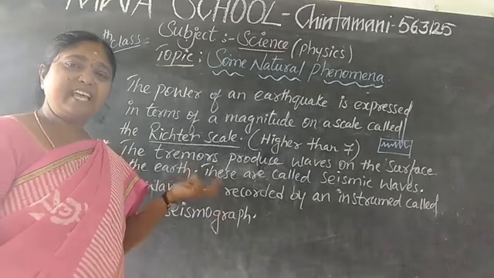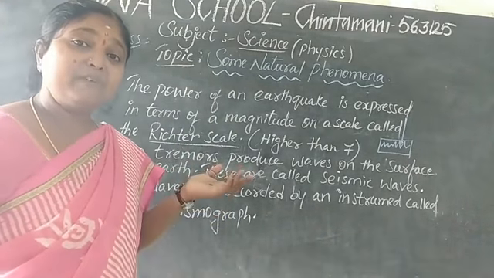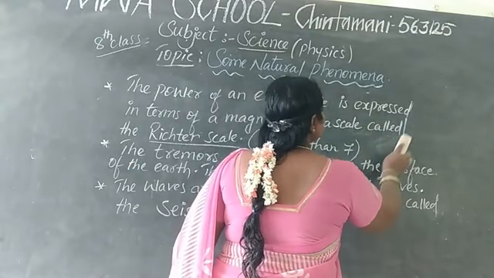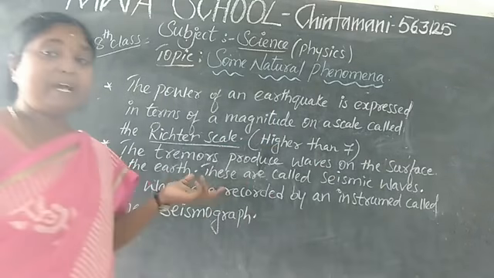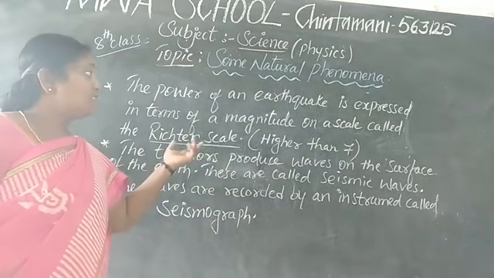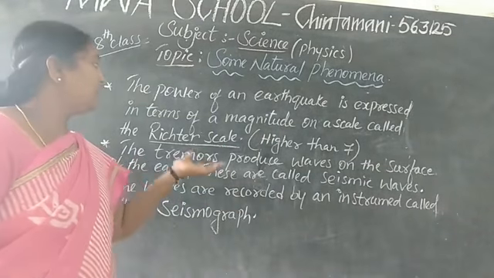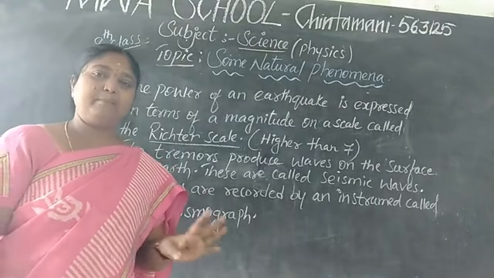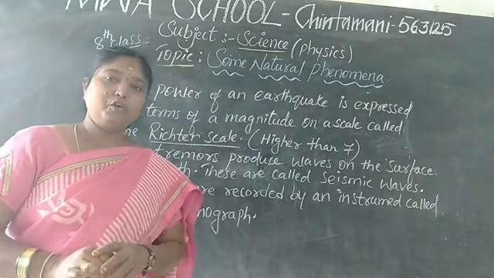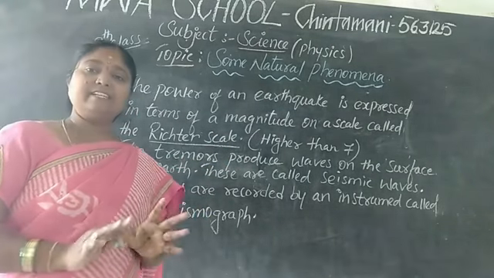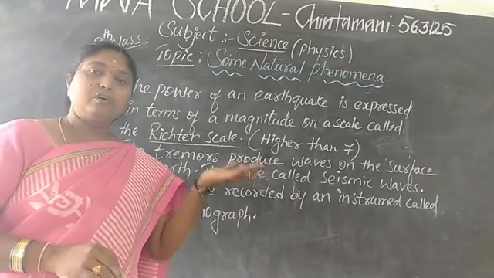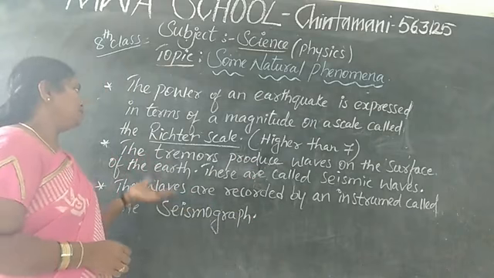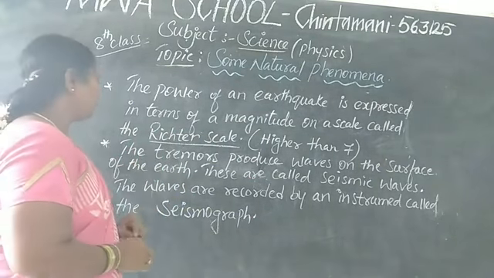By using that scale, we can know whether an earthquake is going to happen, or how much it has happened. The magnitude should be higher than 7. If it is below 7, nothing will happen, there will be no phenomena. If it is higher than 7, we have to know that some disaster is going to happen. So what is that? The Richter scale.